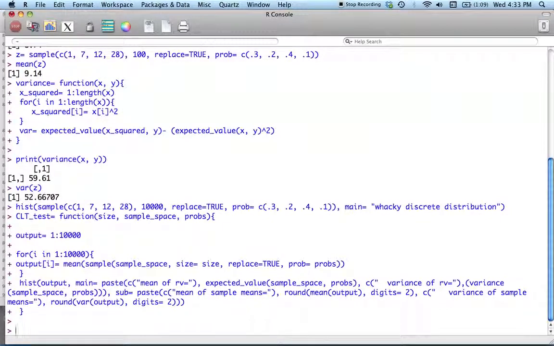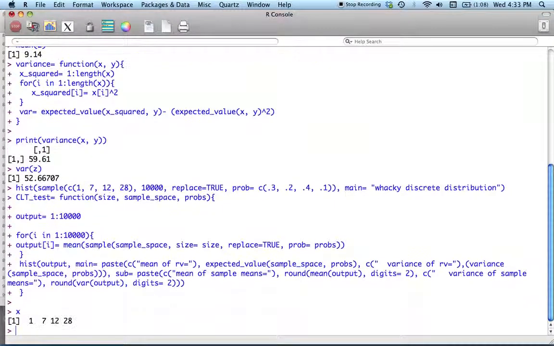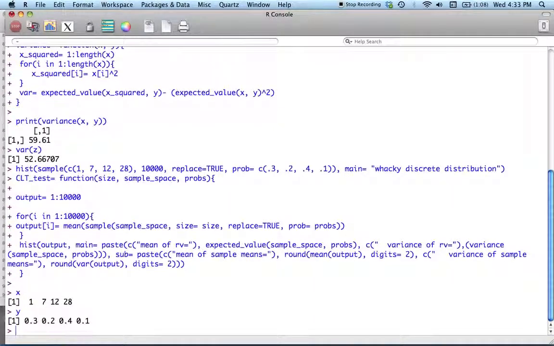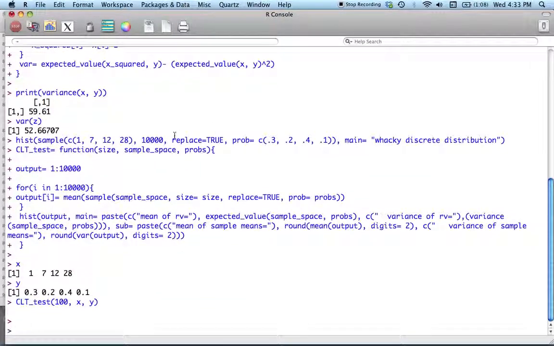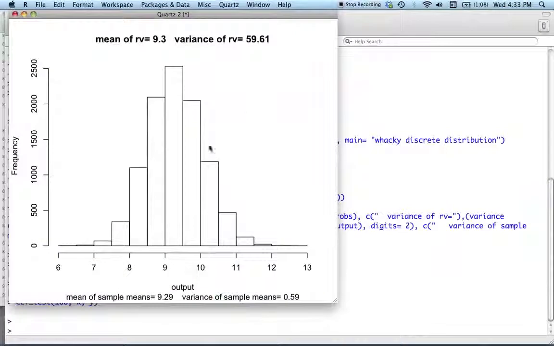Okay, let's make sure X and Y are still what we want them to be. Okay, that's our sample space. Okay, those are our probabilities. So now I'm going to call the function I just created, central limit theorem test. And the size, we're going to do 100. Nice big n, so this should really be normal. Sample space and probabilities. And what do we get?